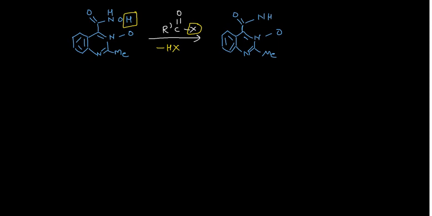This NH, O, C double bond O, R dash. So this is the species you have, okay. Now you can do your Lossen rearrangement.